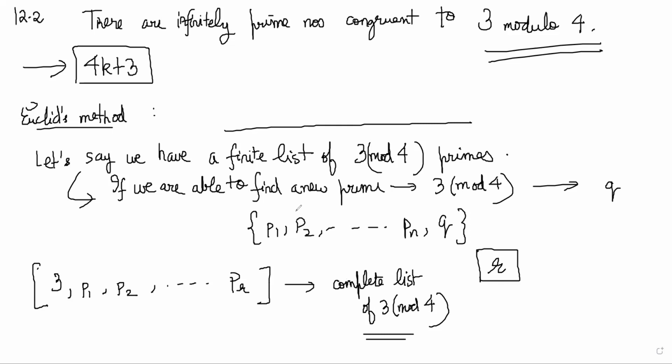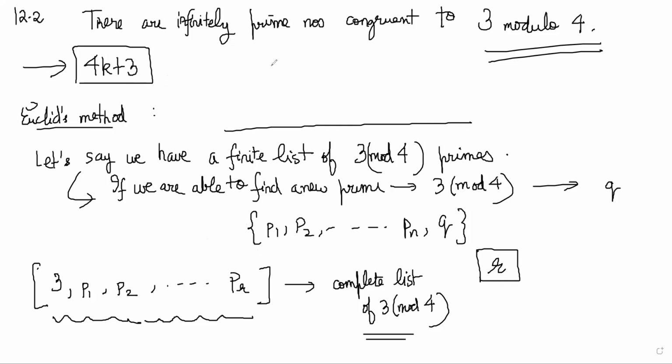Now, you have to imaginatively construct a new number which will also be prime and which will also be 3 mod 4, right? If you are able to do that, then you are able to prove that this list was not complete and hence our assumption was wrong, and you could repeat that process again and get an infinite number of such primes, right? Okay, so what number should we consider that will make it a 4k plus 3 sort of prime number?